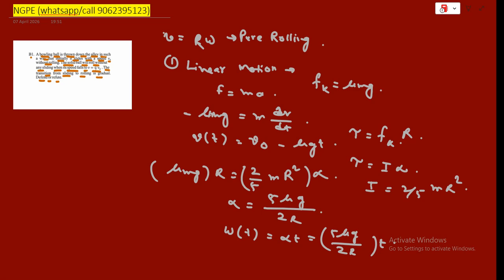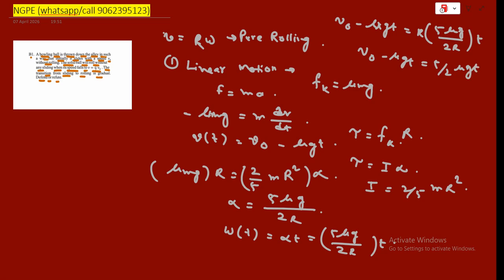Now the magic happens. Pure rolling starts when v is equal to R omega. So let's plug in our equation. v0 minus mu g t equal to R times 5 mu g by 2R times t, and the R cancels out. So v0 minus mu g t is equal to 5/2 mu g t. So v0 will be 7/2 mu g t. So mu g t will be 2/7 v0.